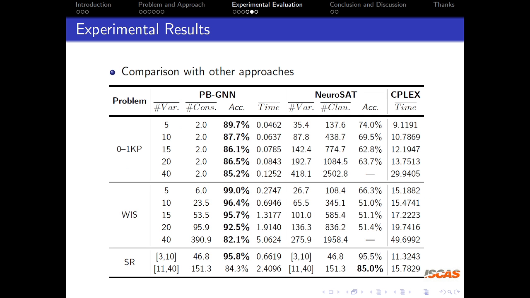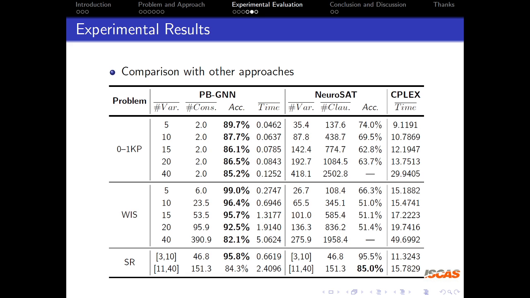Moreover, we make a comparison between our model and NeuroSAT. We transform the PB constraints into SAT formulas and train these two models on the same benchmark respectively. We can see that the accuracy of our model outperforms that of NeuroSAT. The reason may be that more variables and clauses are introduced during the transformation, which makes the model harder to converge.